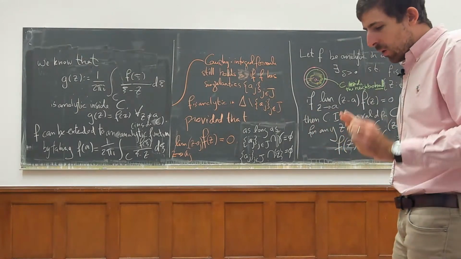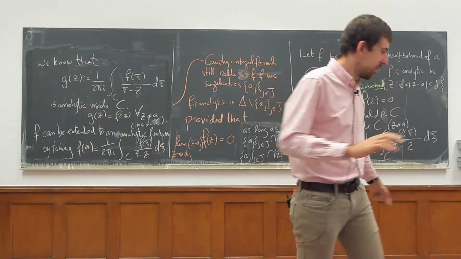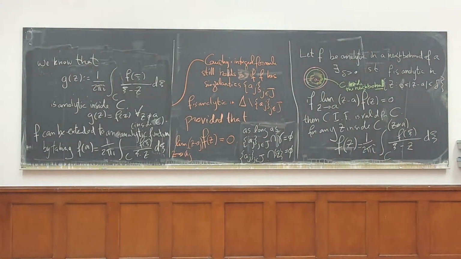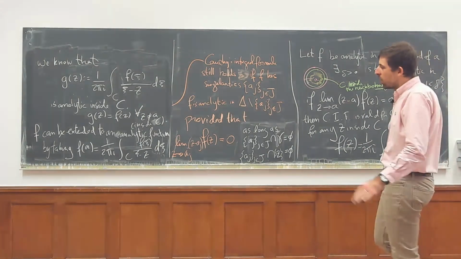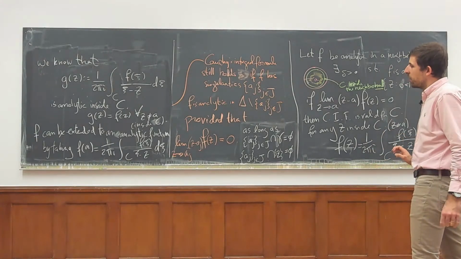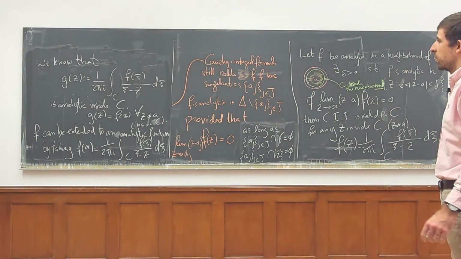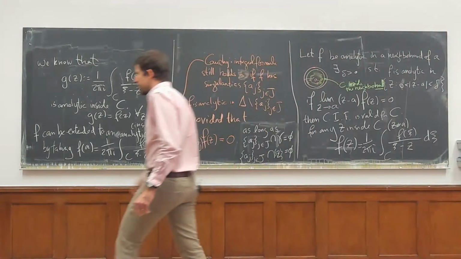So let me write now a proper theorem. It will just be a recalling of all that we wrote. Let me try to decide what I'm going to erase. I'll erase these two boards.